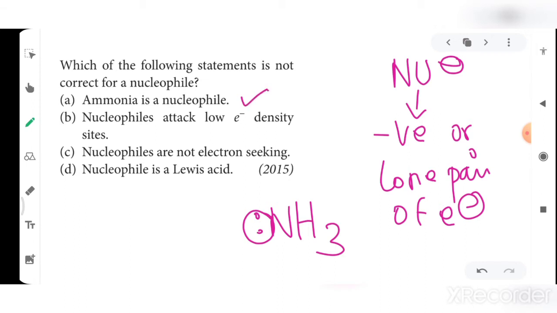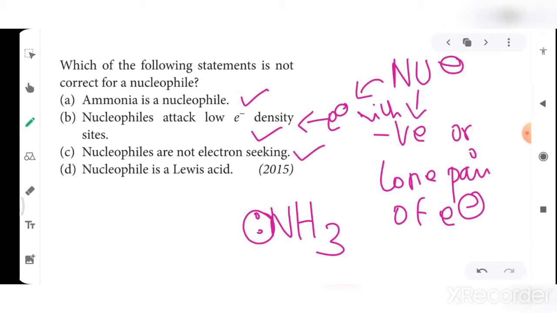Second is nucleophiles attack low electron density sites. So nucleophiles are electron rich in nature. So therefore they'll attack what? Low electron density sites. So this option is also correct. Third is nucleophiles are not electron seeking. Yeah, nucleophiles are already electron rich, therefore they won't seek electrons. This is also correct.